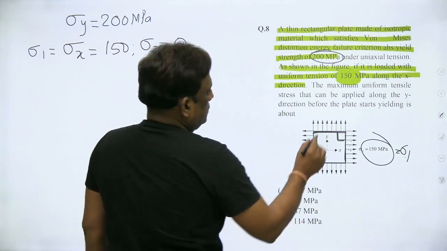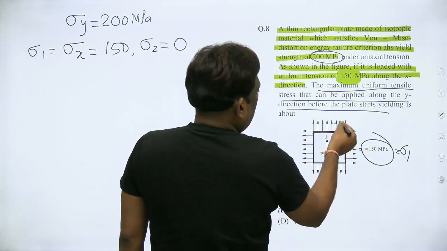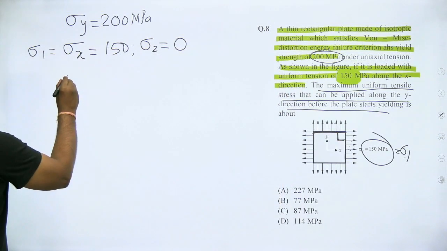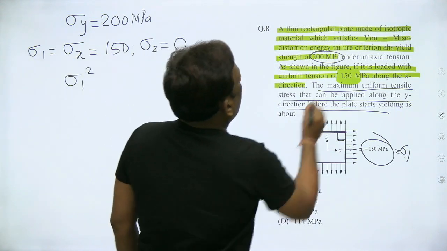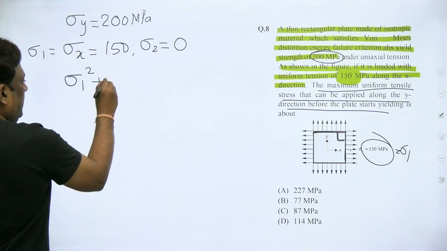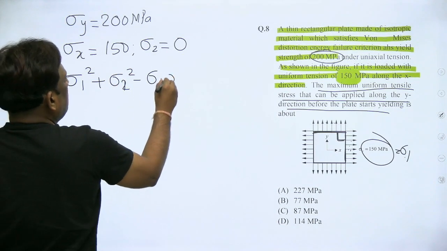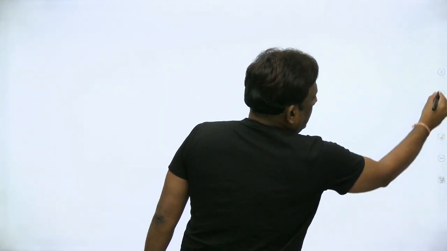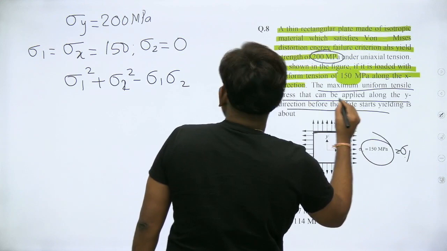Now what is being asked? The maximum uniform tensile stress that can be applied when it starts yielding. According to which theory is he asking? Von Mises. According to von Mises theory, sigma 1 square plus sigma 2 square minus sigma 1 sigma 2 is equal to the limiting condition sigma y square, all in megapascal. Sorry, sigma 2 is not 0. We need to find sigma 2.